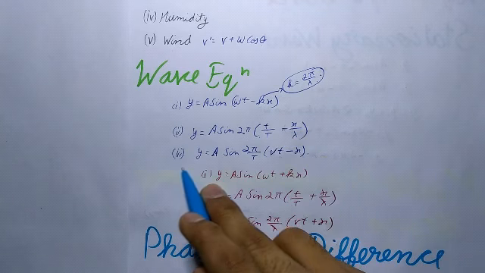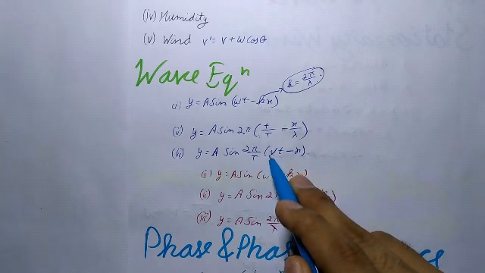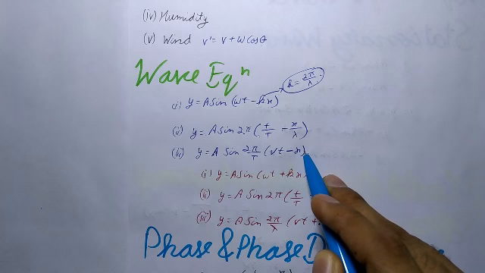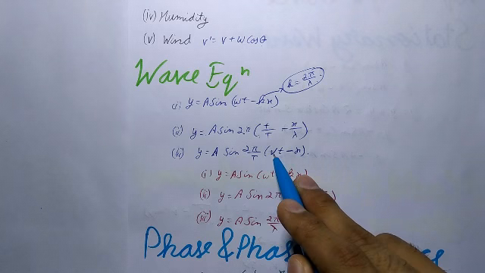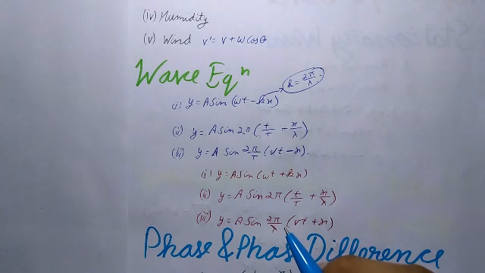And the third one is y = a sin (2π/λ)(vt − x), where v is the wave velocity, λ is the wavelength, and a is the amplitude of the oscillating particles of the medium, and y is the displacement of the particle located at position x at any instant t.